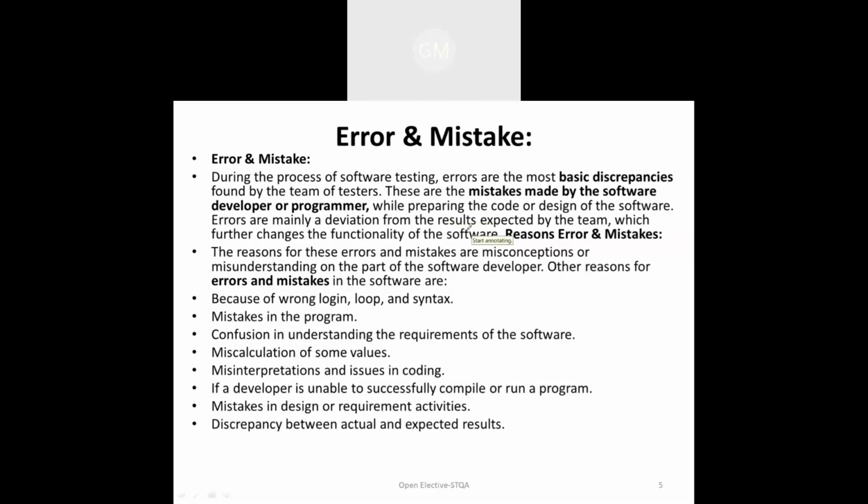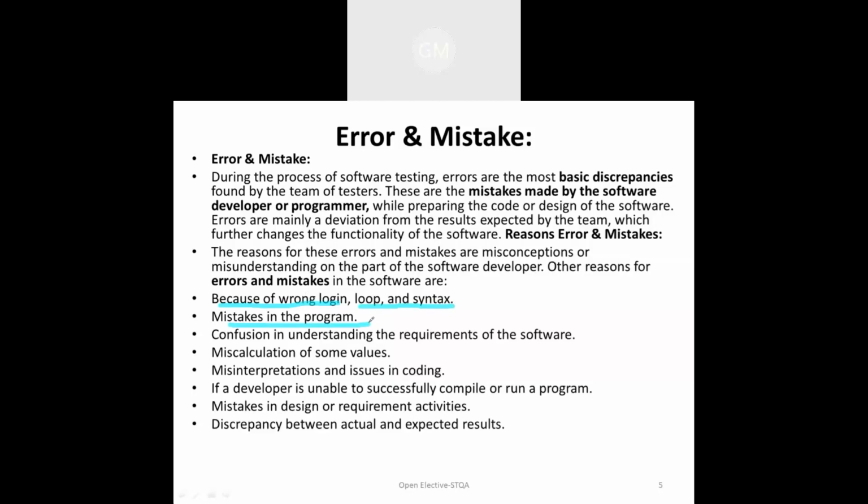There are various reasons through which we can identify this error or mistake. First, an error or mistake happens when there are logic, loop or syntax errors. So there are some mistakes in the program.